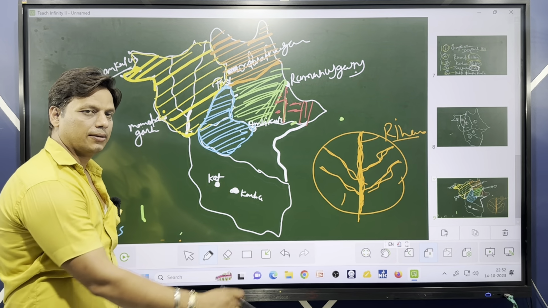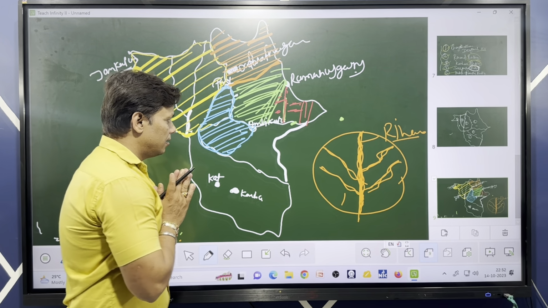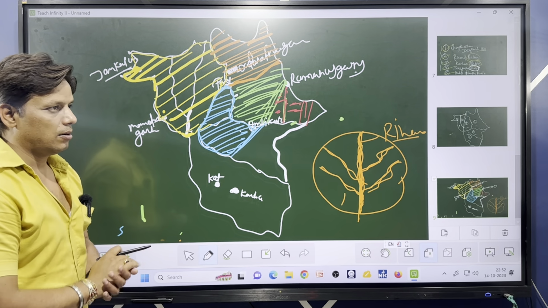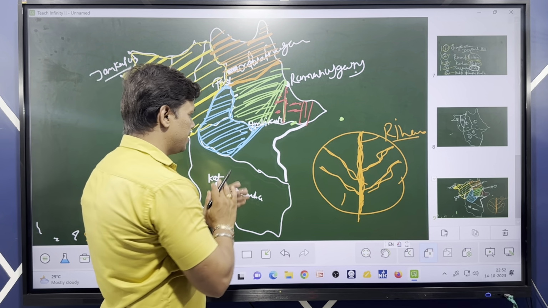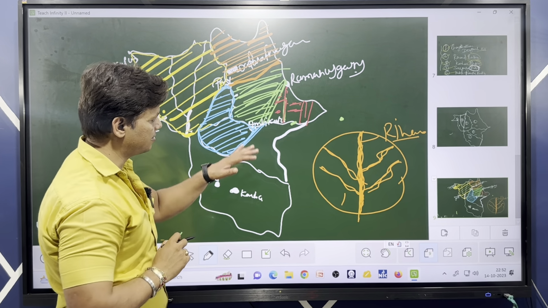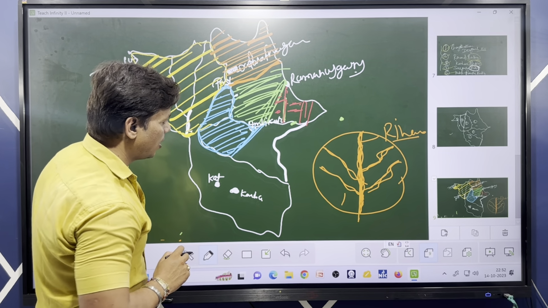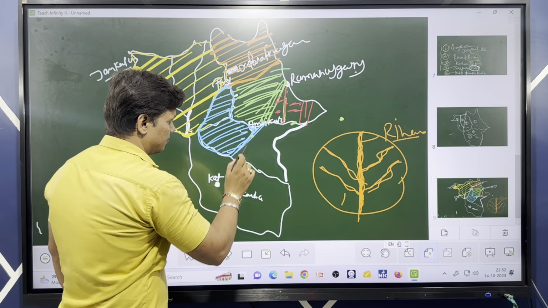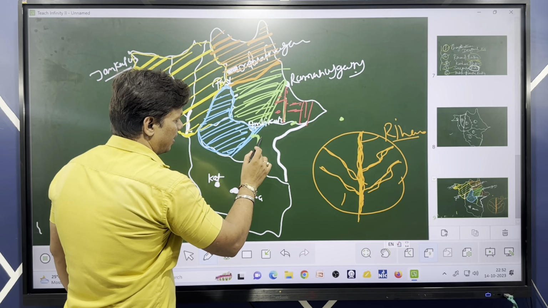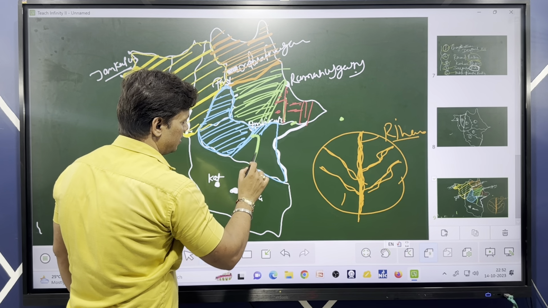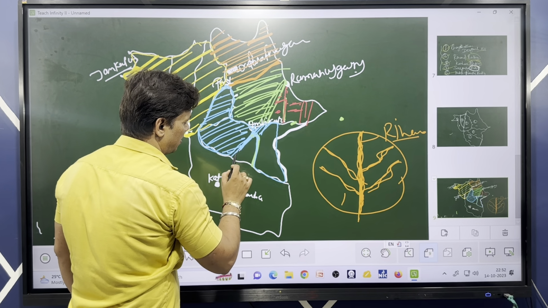Now why are we skipping this eastern and southern part of Sarguja? Just because here is the Main part, and from Lundra to Sitapur here is the Jarang part.